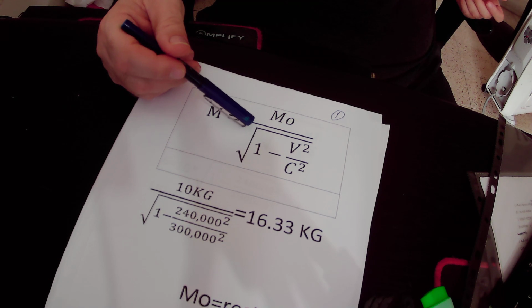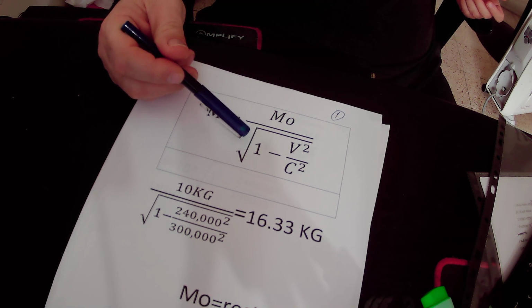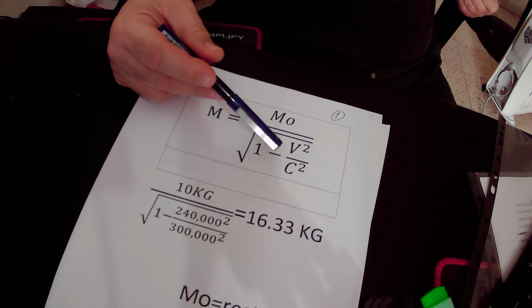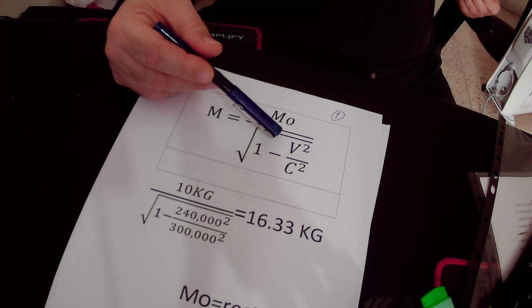And we divide it by the root of 1 minus v squared divided by c squared. V is the velocity of the object that is moving in space.